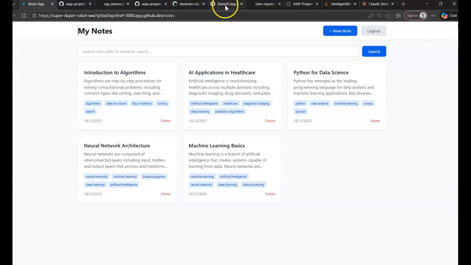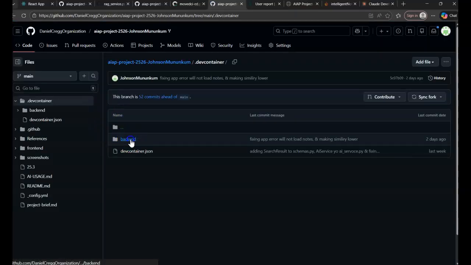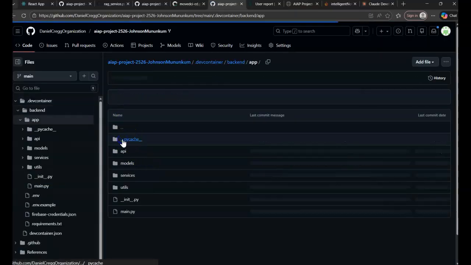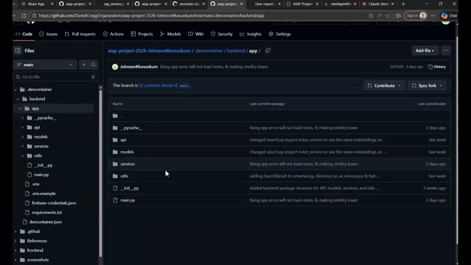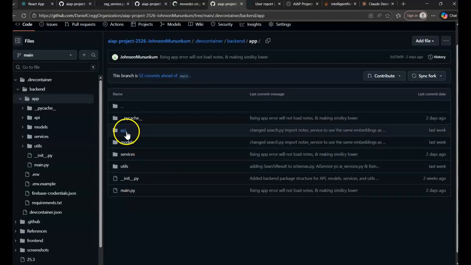And now I'll show the backend structure. So the backend uses FastAPI with a service-oriented design. I have four main services.